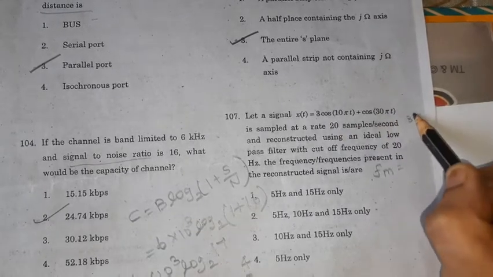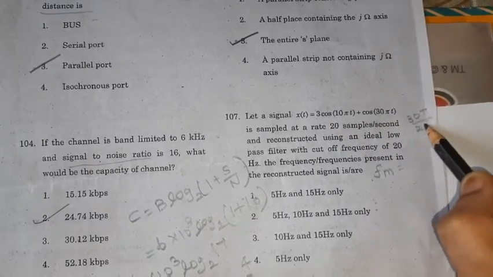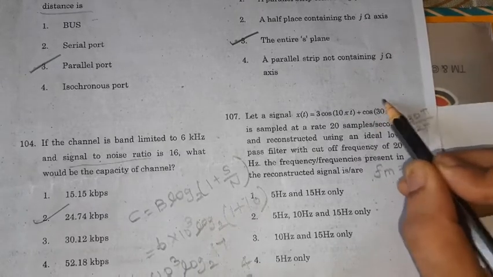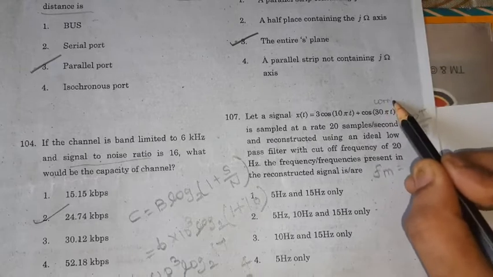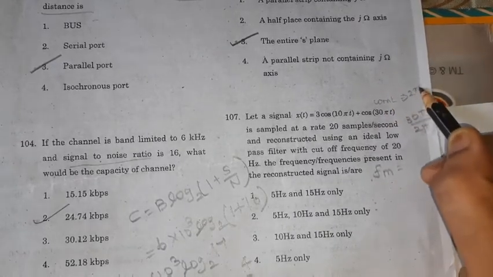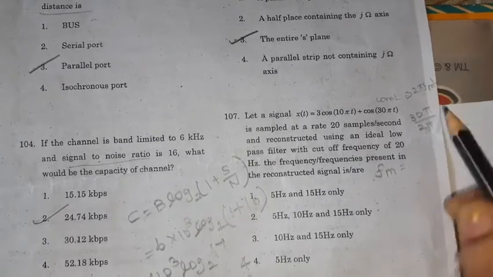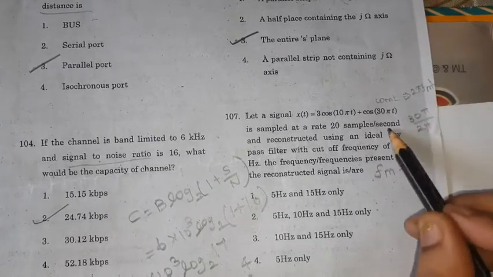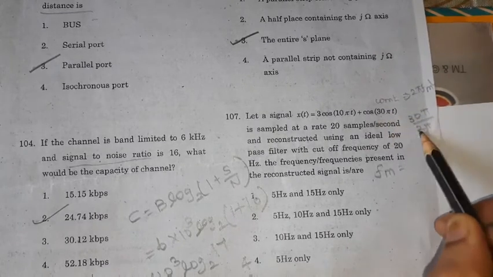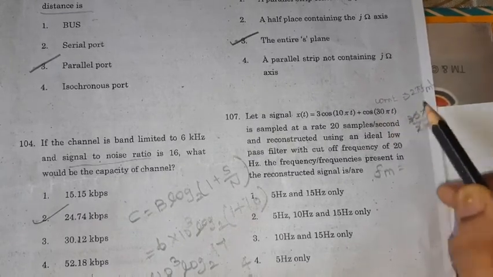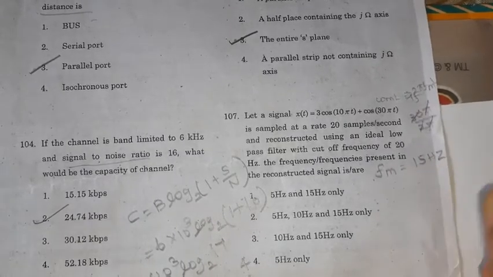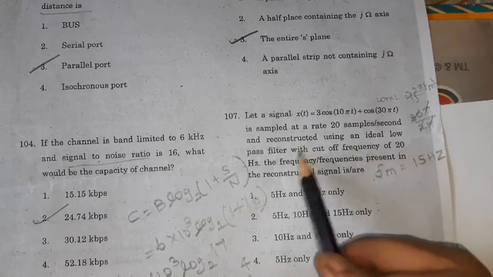It is of the form cos omega m t, so 2 pi fm t. Fm is 30 pi divided by 2 pi, which gives 15 Hertz. 15 Hertz is the maximum message signal frequency.